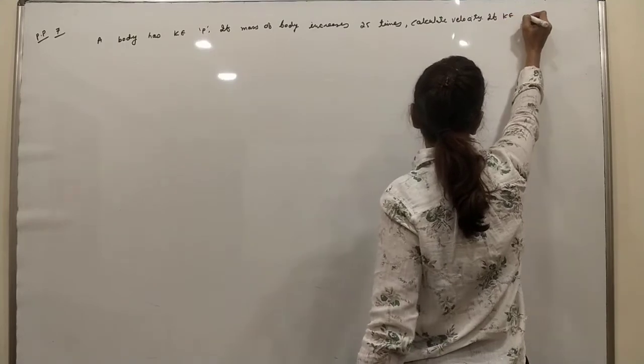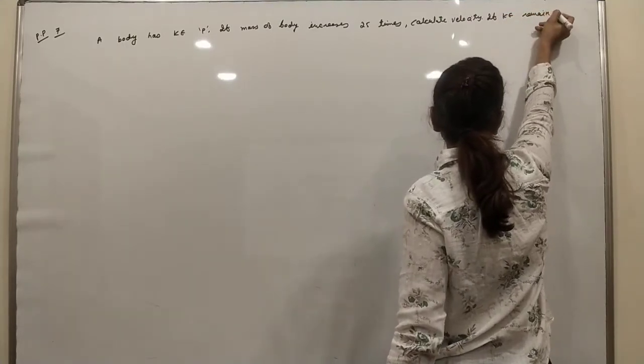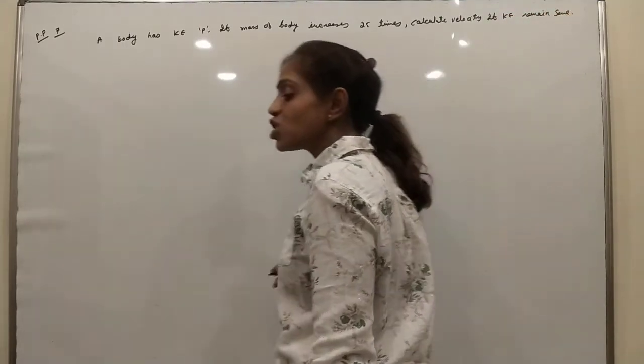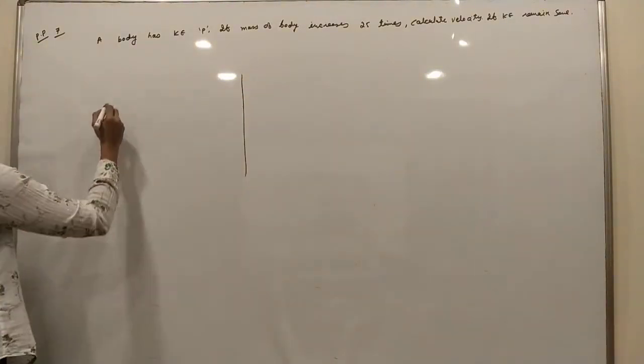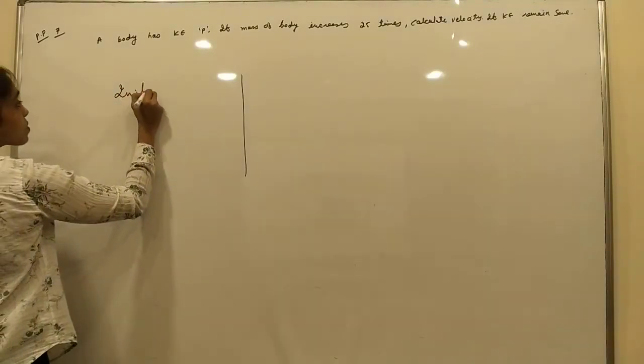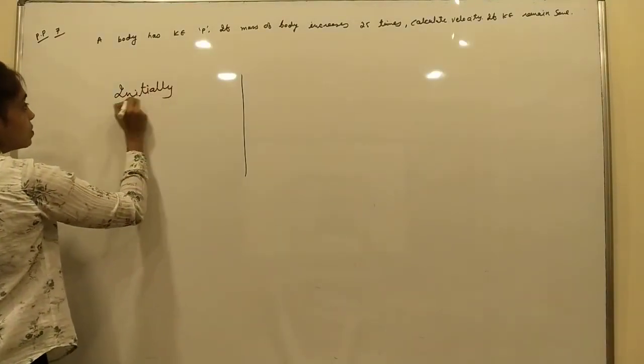If the kinetic energy remains the same, the initial and final kinetic energy are the same. So initially and finally